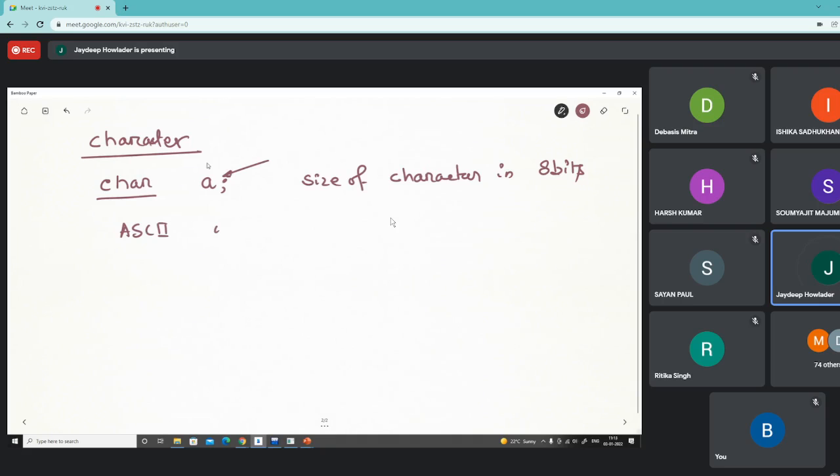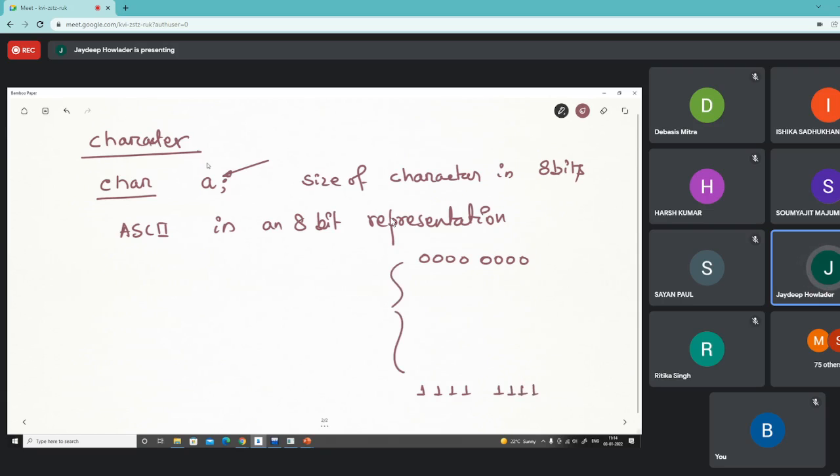ASCII is an 8-bit representation, and the characters which can be encoded run from 00000000 to 11111111.